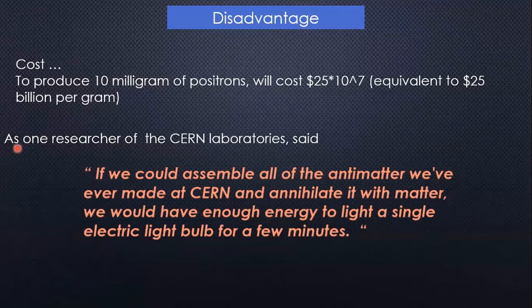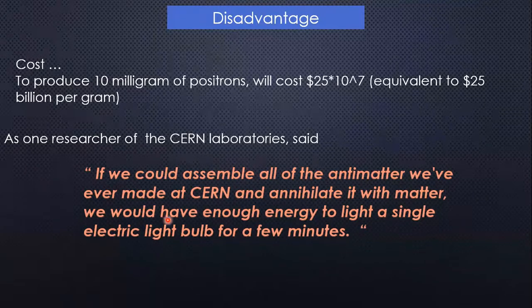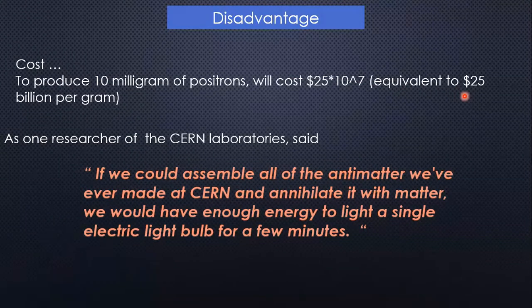One researcher at the CERN laboratory said that if we could assemble all the antimatter we have ever made on Earth and annihilate it with matter, we would have enough energy to light a single electric light bulb for a few minutes. So the biggest disadvantage is its cost, which is about equivalent to $25 billion per gram.